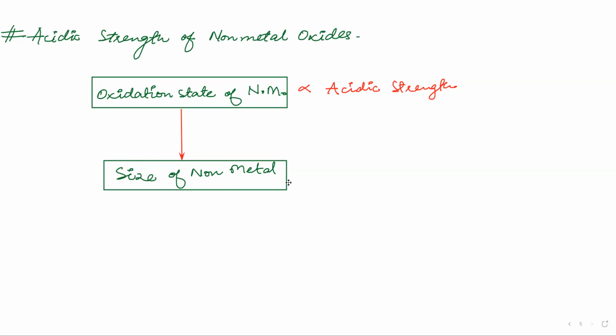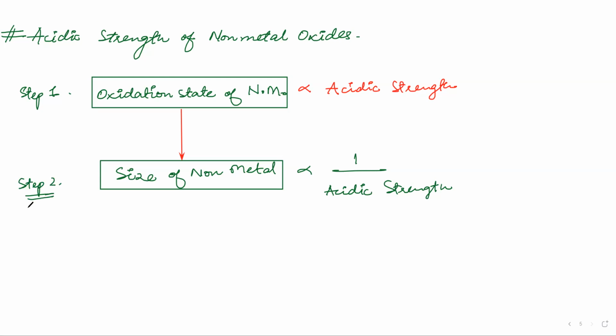It is inversely proportional to the acidic strength. Easy. So these are the only 2 points you have to see. Step 1: first you see the oxidation state. If the oxidation state is same, then you go to step 2, that is the size of non-metal.